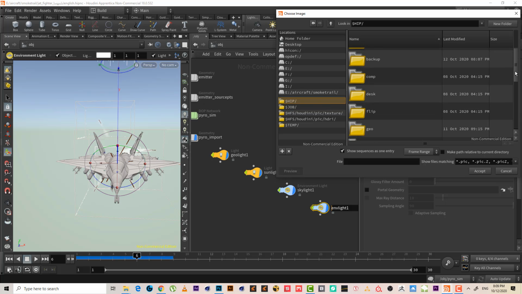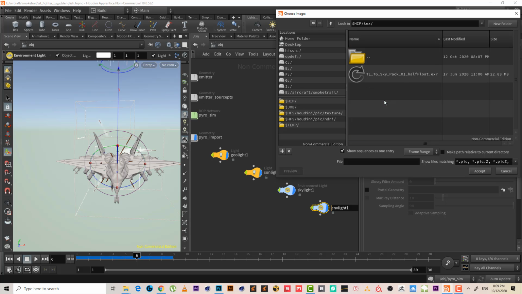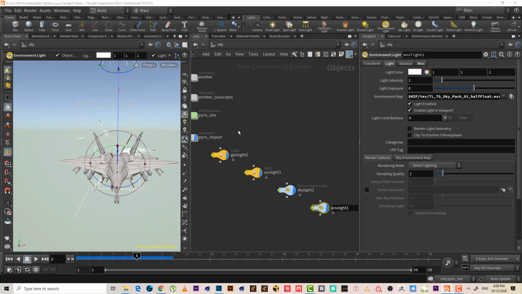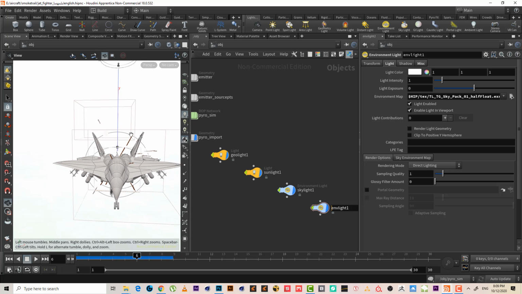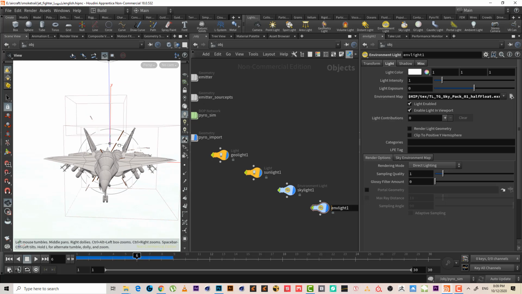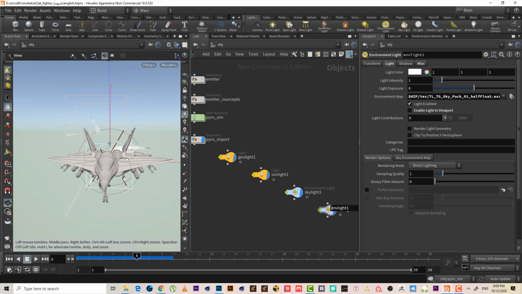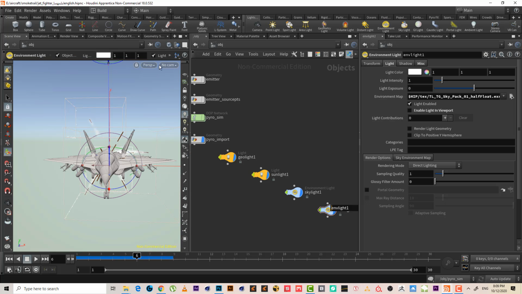I think in the texture, yeah, I have this. Yeah, perfect. I have another HDRI image. I think I will use it. I don't need to see it. Enable light in viewport. I don't need to see it in the viewport. Let's make a camera.